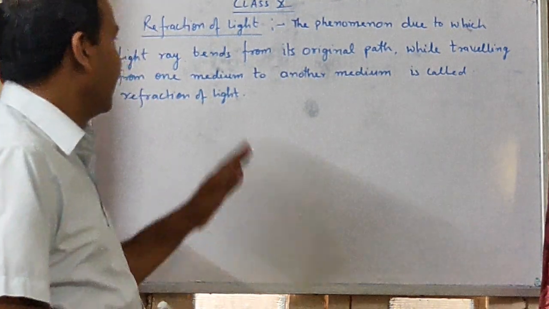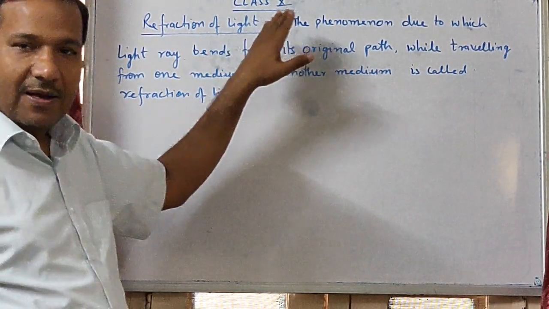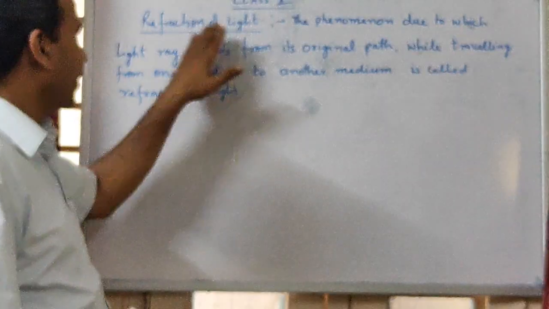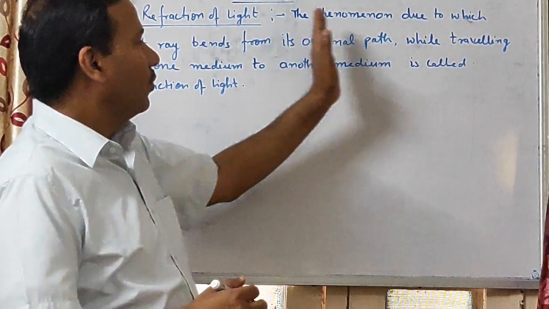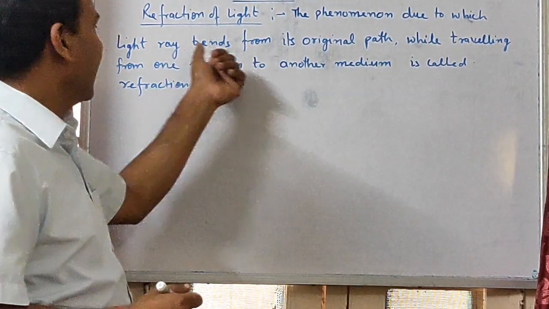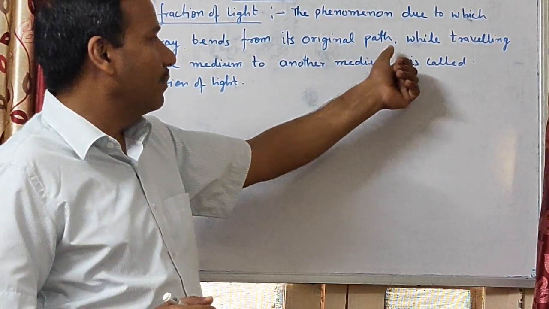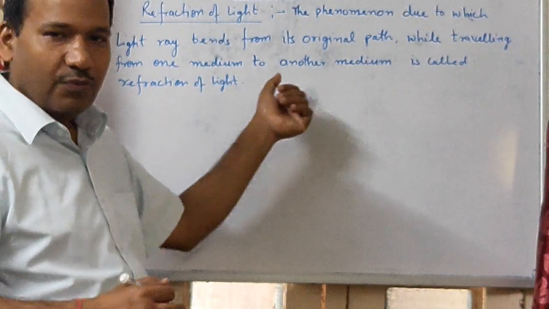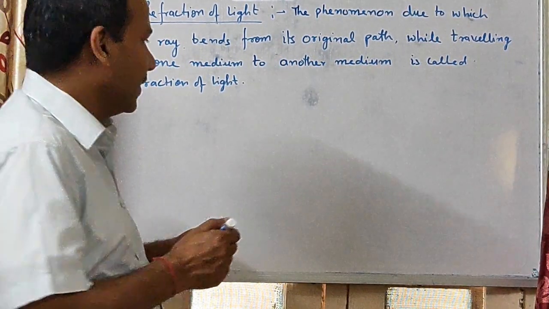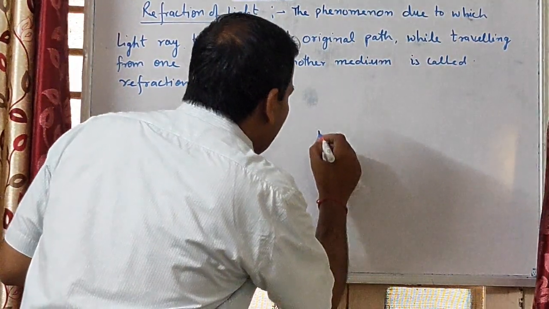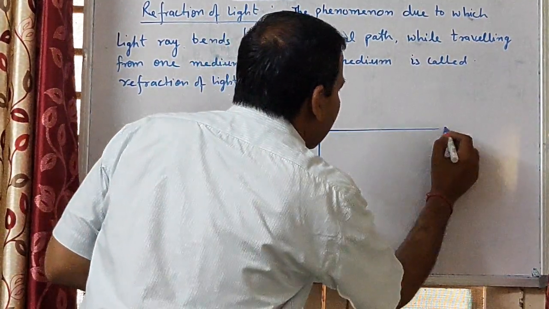हेलो, आज क्लास 10th के साइंस का एक टॉपिक है रिफ्रैक्शन ऑफ लाइट। Refraction of light: the phenomenon due to which a light ray bends from its original path while it is traveling from one medium to another medium is called refraction of light. Just you see this, how refraction can take place.